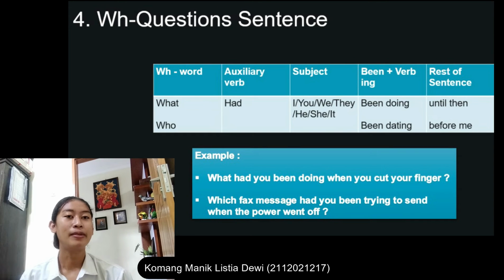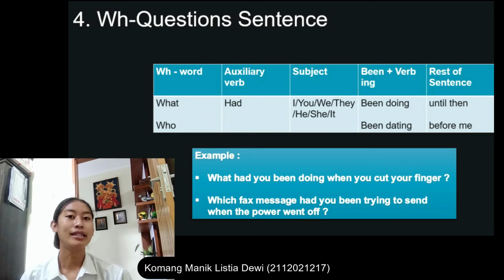been plus verb-ing, been dating, rest of sentence: until that. And for who, auxiliary verb blank, subject blank, been plus verb-ing, been dating, and rest of sentence: before me.